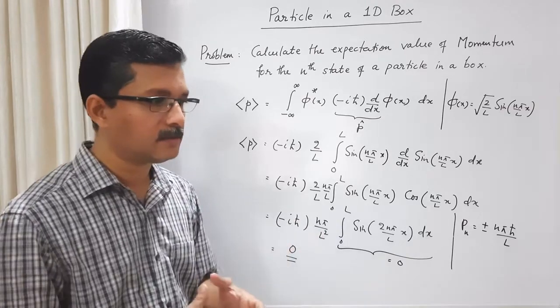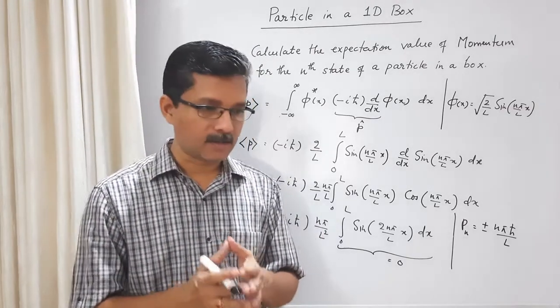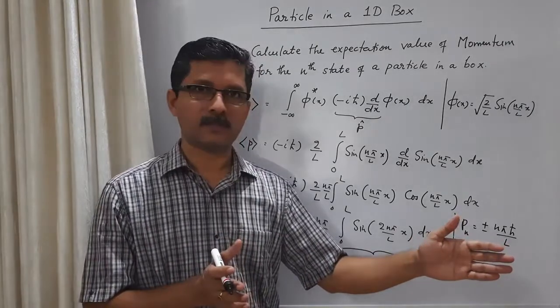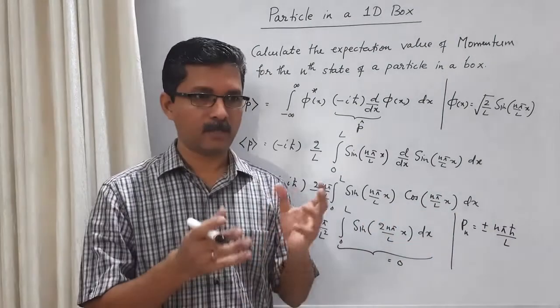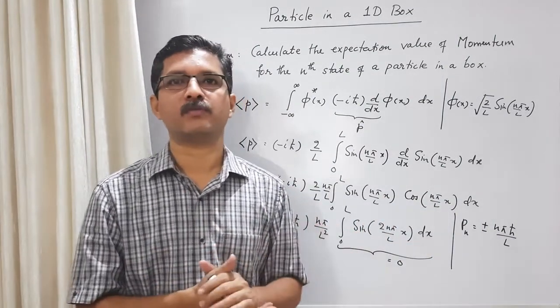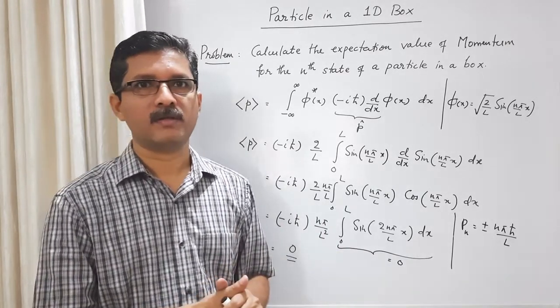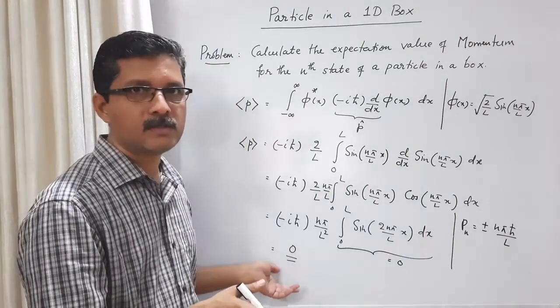Or physically, you can think about it like this. When the particle is in any state, the particle is equally likely to be moving from 0 to L, the positive x direction, and from minus L to 0, the minus x direction. So when you make momentum measurements, half the values will be positive and half the values will be negative. The average will always be 0. So the expectation value of momentum in the nth state is always 0.